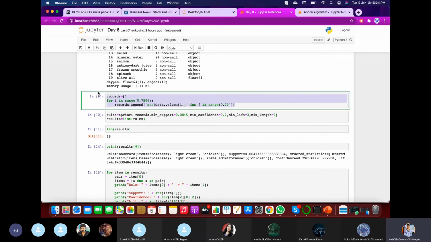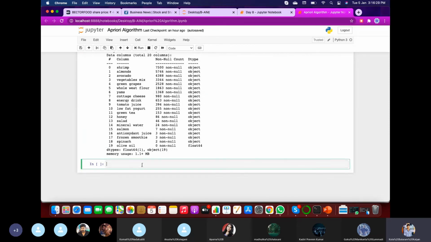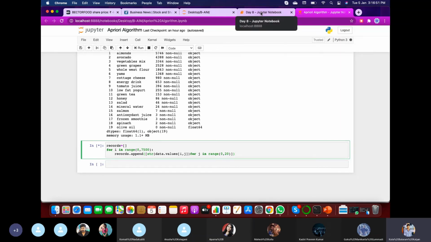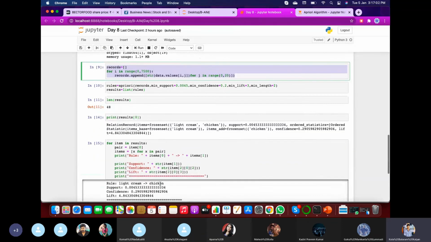For your understanding, I will show you the pre-existing code. So let me run this code here. You can see the code is still running. If you have a supercomputer with high speed, like 1 Gbps, it may execute in seconds or minutes. But depending upon your system speed it may vary. Some may take more than half an hour to 1 hour. So let me quickly move on to the pre-existing code so that we can save more time.